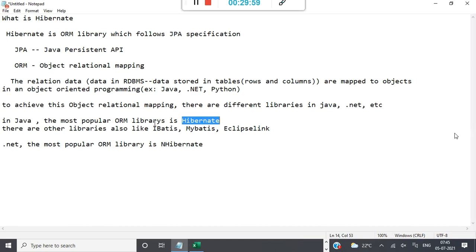Why do we actually need Hibernate? Let us take Java now. Forget about .NET and Python, that does not matter for us. Now consider only Java. As I told, Java uses JDBC to connect to the database,